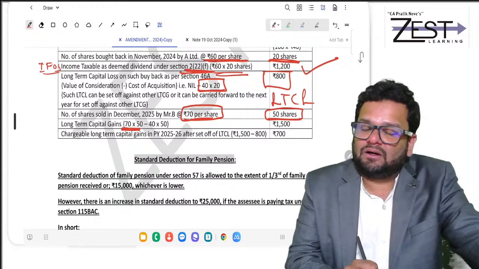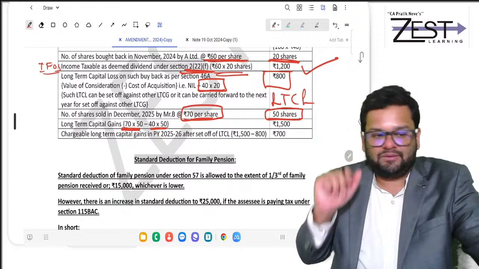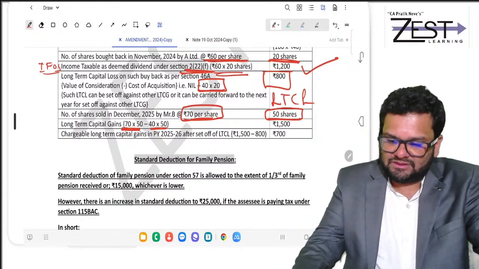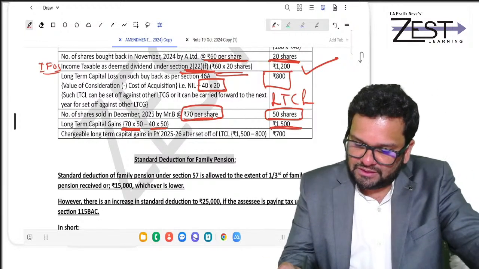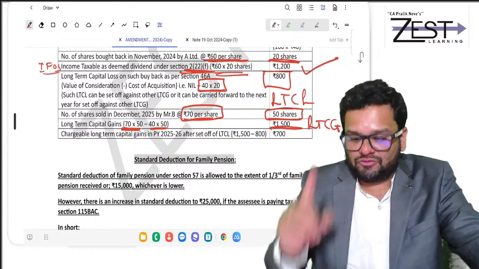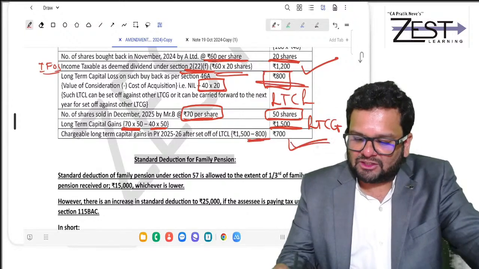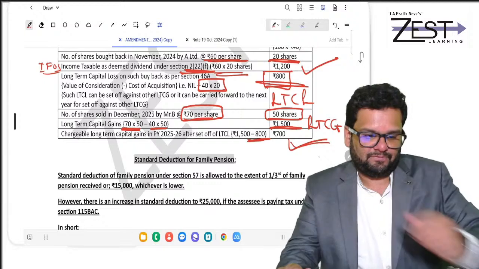From that, the cost of acquisition I subtracted, 40 into 50, where 40 was the original buying price. So I got 1500 rupees LTCG. But I had LTCL of 800 rupees, which I set off, and I pay tax on 700 rupees.